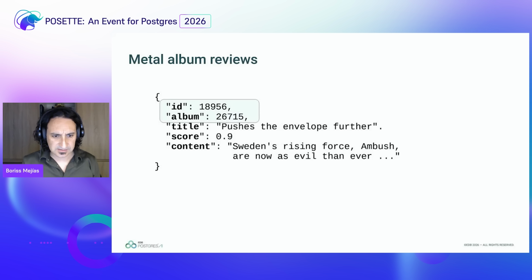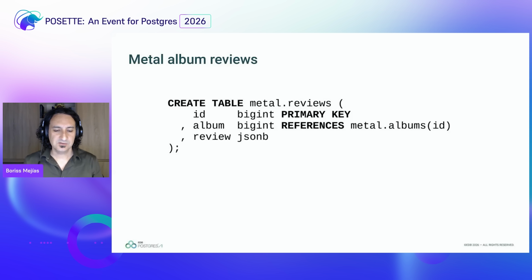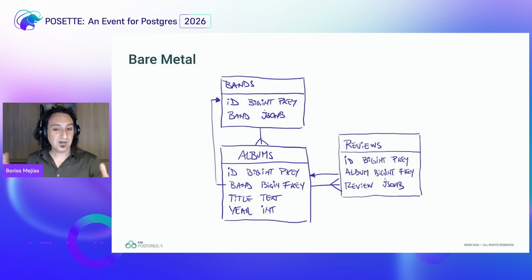We are going to get back to that. So the first two, we are going to take them out of the JSON object, and we are going to use them as primary key and foreign key. So here we have it: ID, album, primary references the other one, and then you have the object with the entire review. Now we complete our design, and we have a very beautiful entity relation diagram, which I think is very useful to establish some properties of uniqueness and integrity of your data.